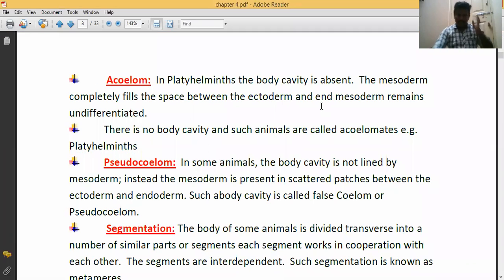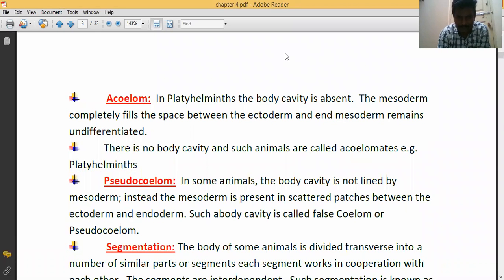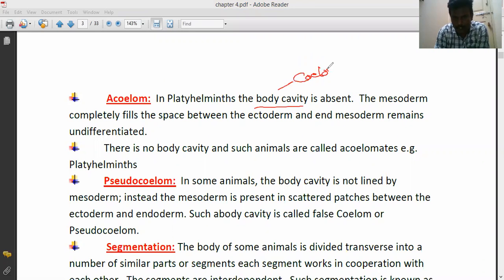Next, acoelom. See, in the platyhelminthes, the body cavity, that means coelom, is generally absent.